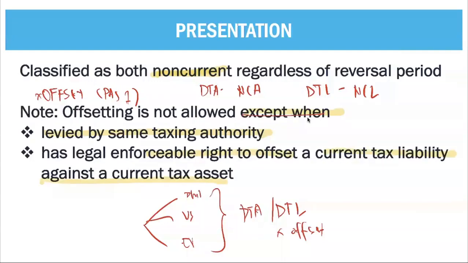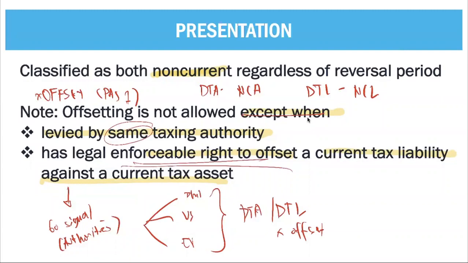There must already be a go signal coming from your authorities to offset the taxes, first approved by the BIR. You can only offset if it is from the same taxing authority and there is already a legal enforceable right coming from your authorities, the BIR in the Philippines.